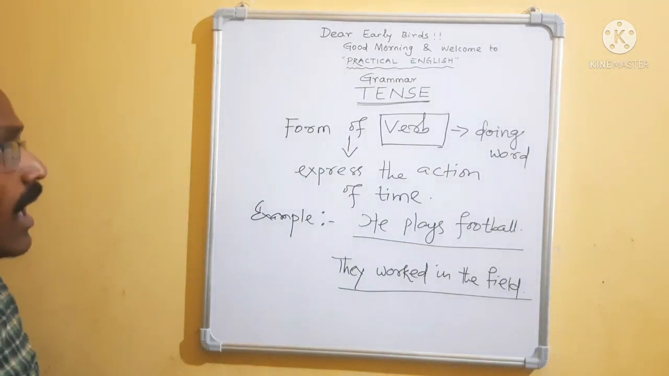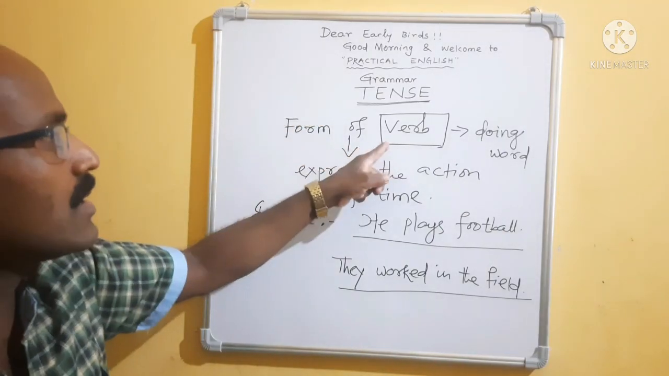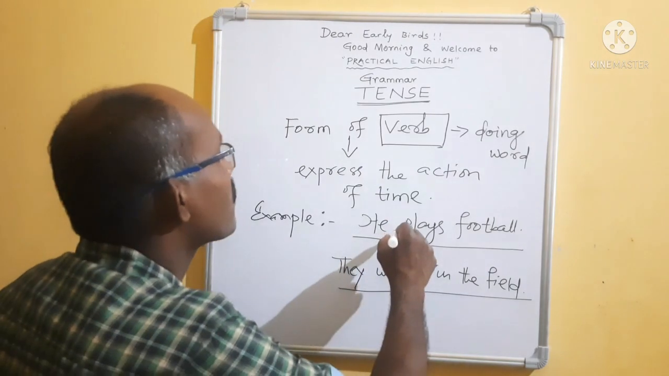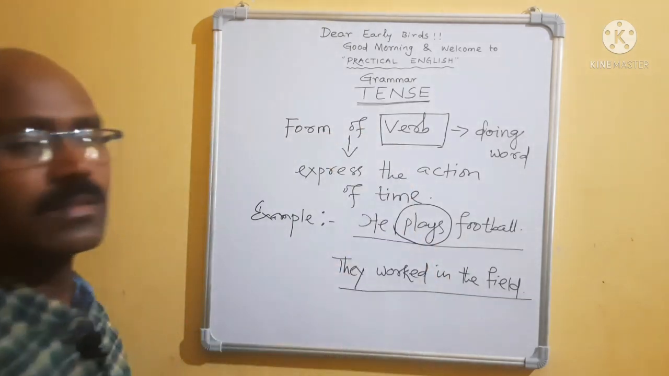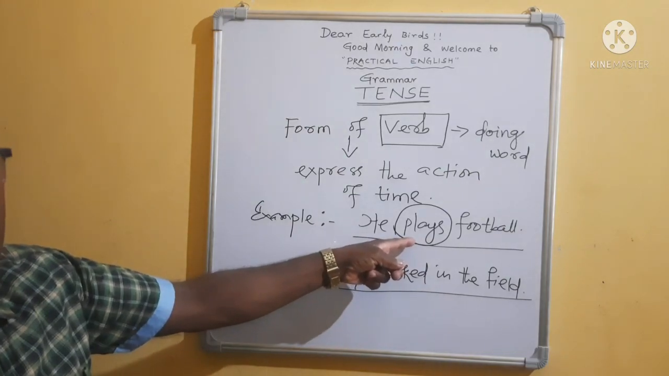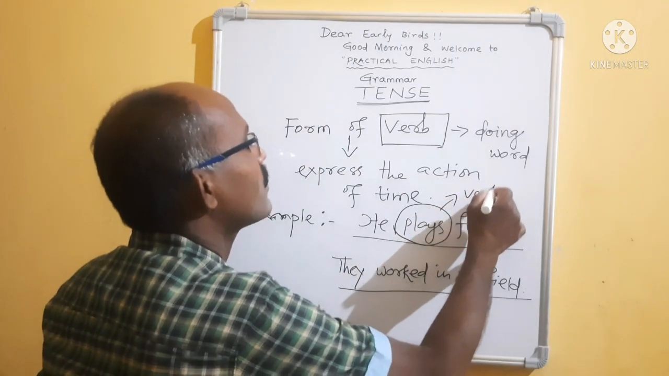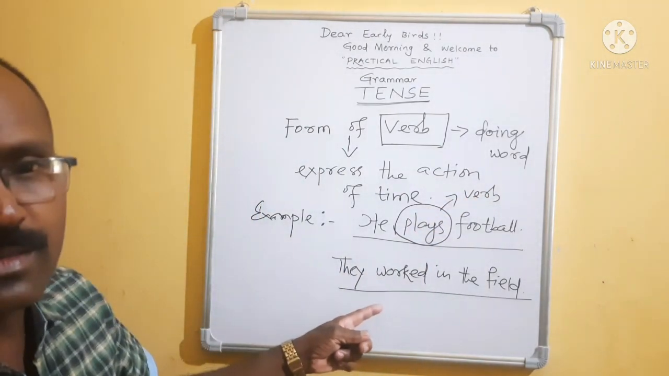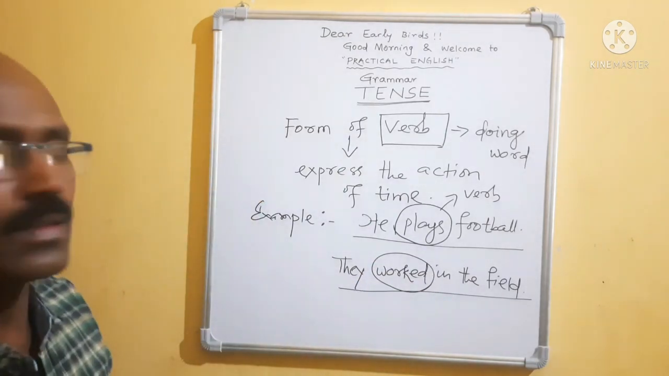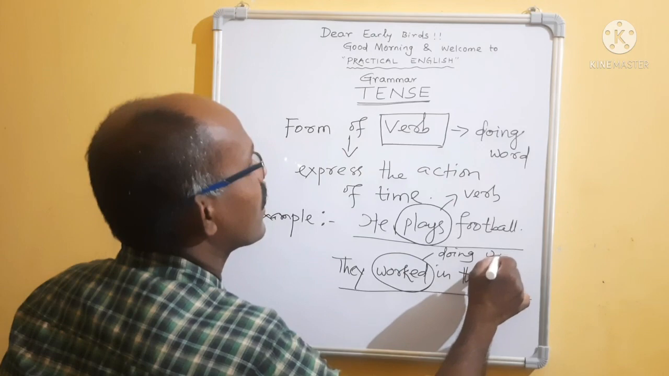Now as we are discussing the tense, what is the main part of the tense? The main part is the verb. Now come to the verb. Which one is the verb? Here plays is the verb. Clear? Here which one is the doing word? Plays is the doing word, that is known as verb. Then come to the second sentence. Which one is the verb or the doing word? Worked is the doing word, it is also known as verb.